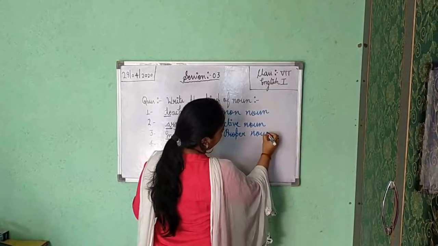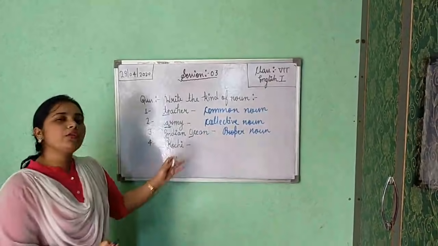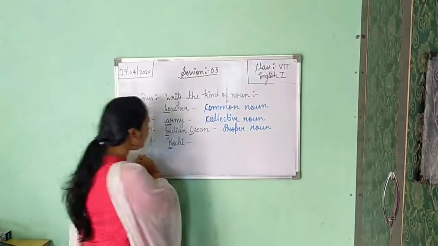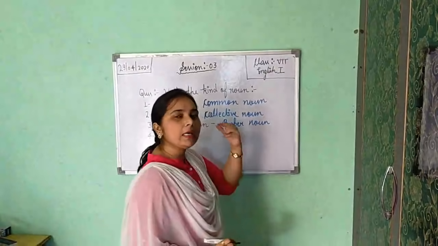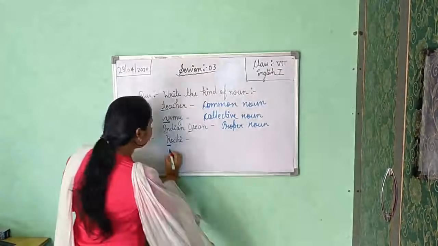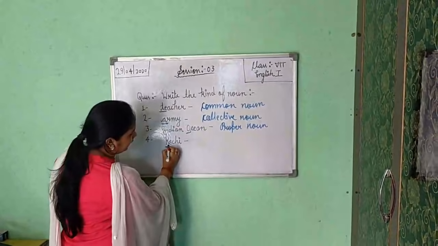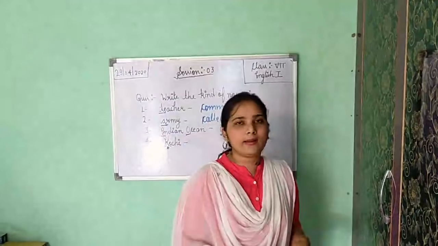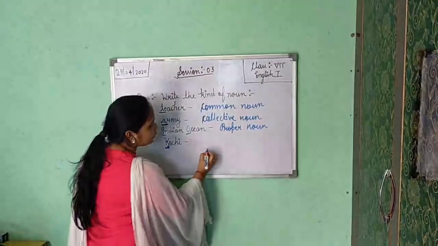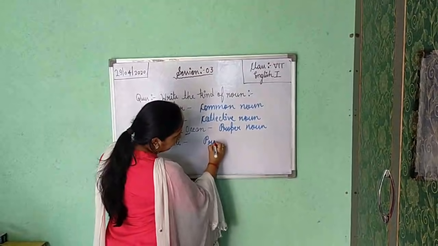Okay. Now the fourth one is Kochi. K, you can see K starts with a capital letter. Here Kochi starts with a capital letter and K is given in capital letter. And Kochi is the name of a city which is situated in Kerala. So this Kochi is also your proper noun.